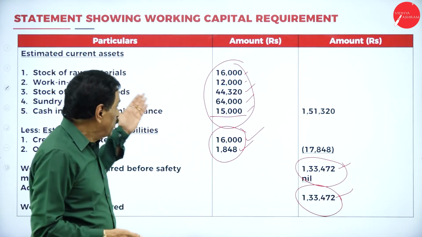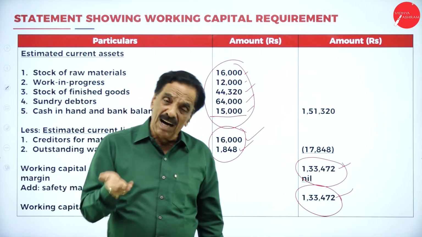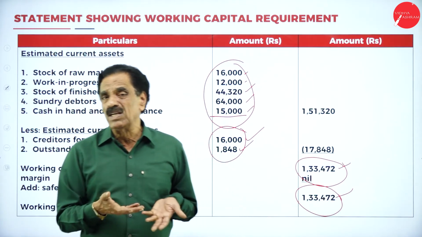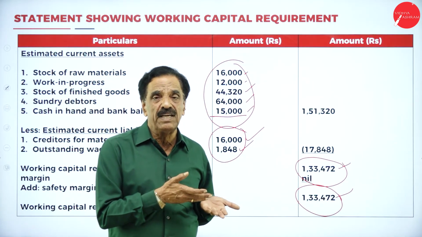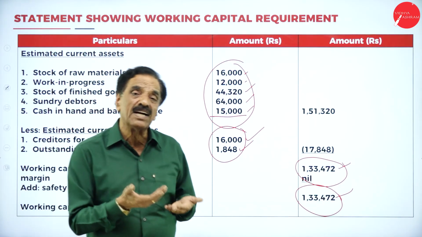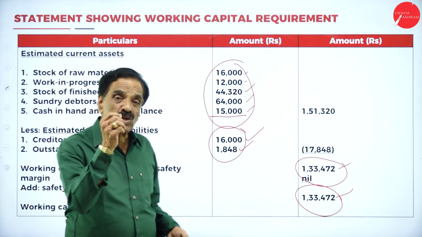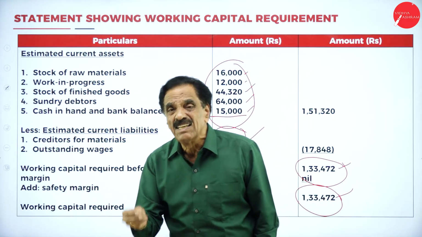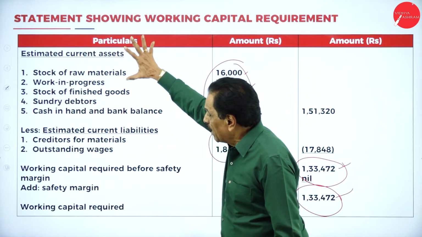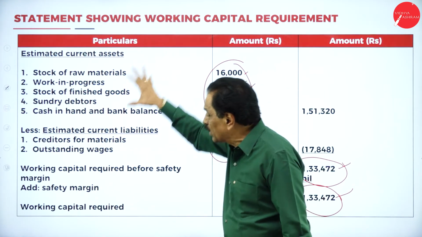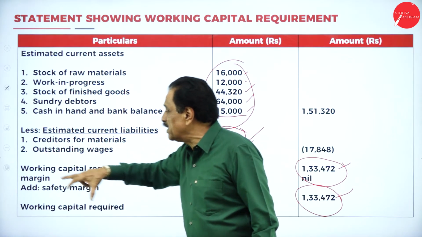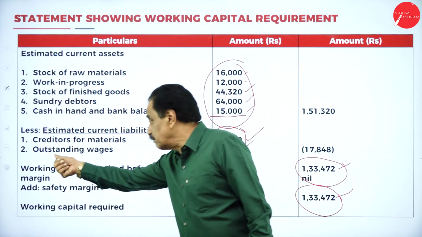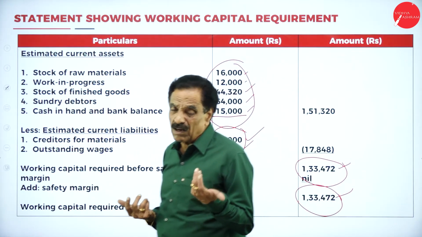Go slowly. You see whether it is a week or a month, or days. If it is given as a month, divide by 12. If it is a week, divide by 52. If it is days, then it is 365 days. Once your calculation is over, just go through your calculation once again. Everything is put into the format, and all the items will come under the format only. By chance, one more item may come: outstanding wages, outstanding overhead, outstanding manufacturing expense may come. All are called outstanding.